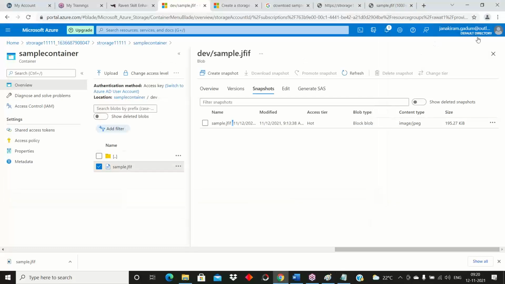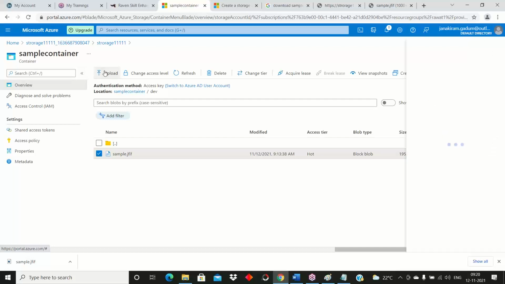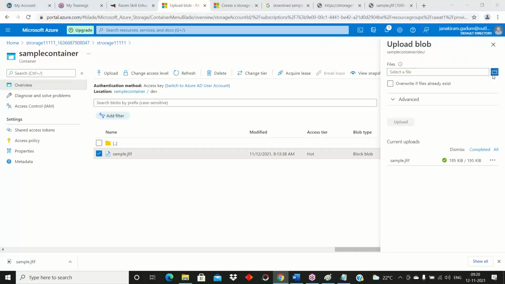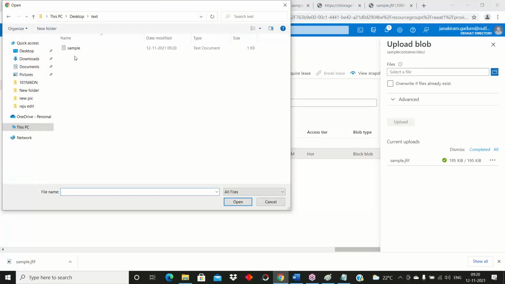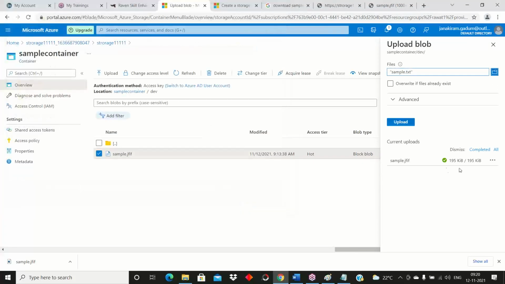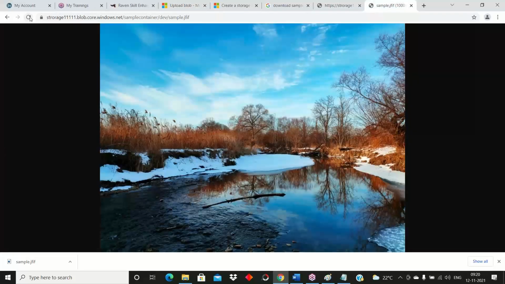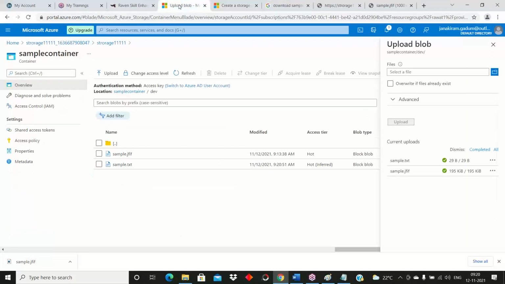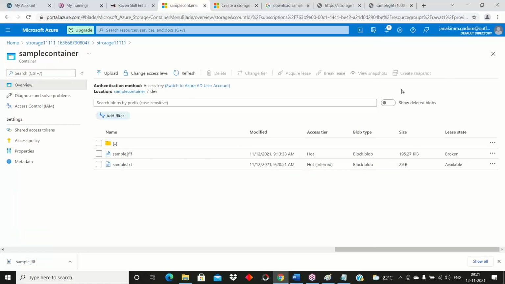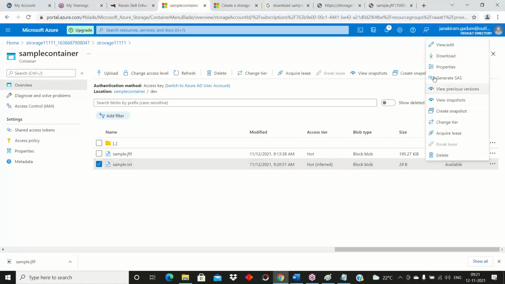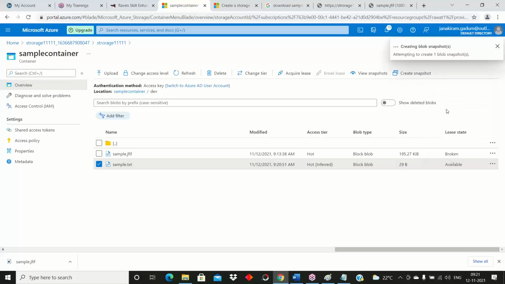This is my file. I'll upload one more file inside of this. Upload, go here, choose this one, open, upload. Okay, I'm going to access this one also. See, this is my text file. So now I want to create one snapshot.